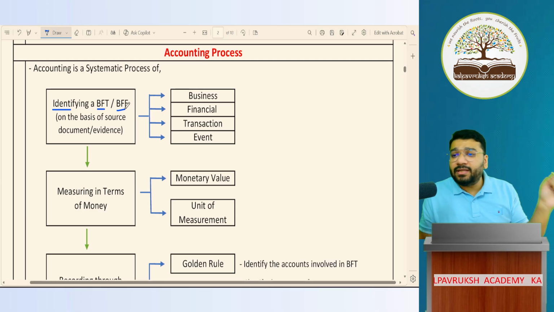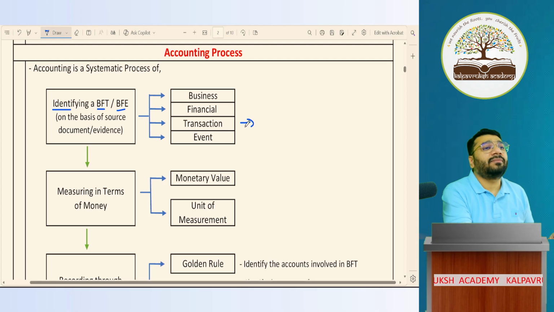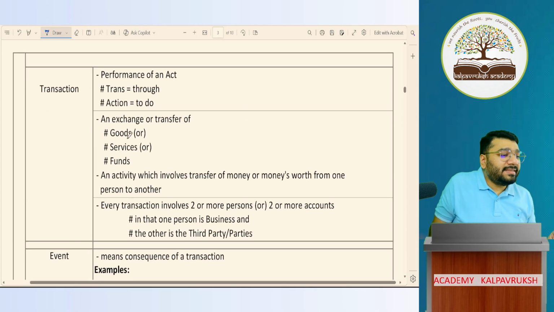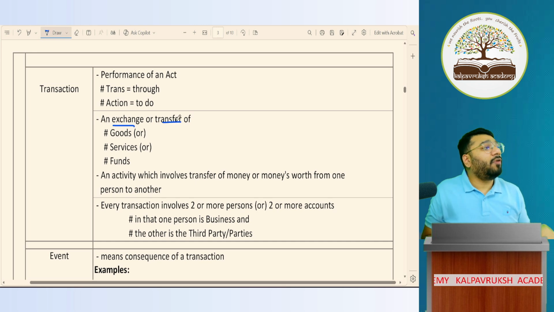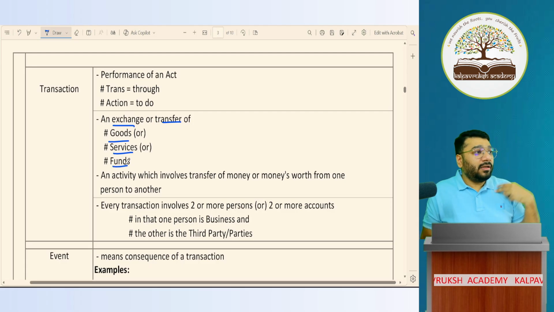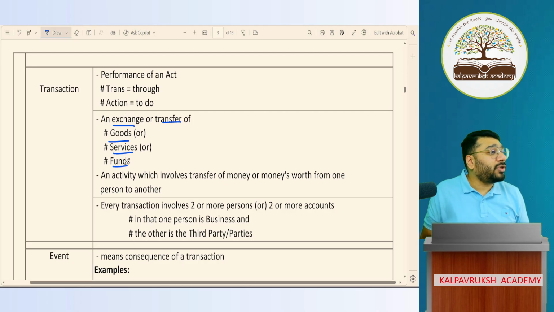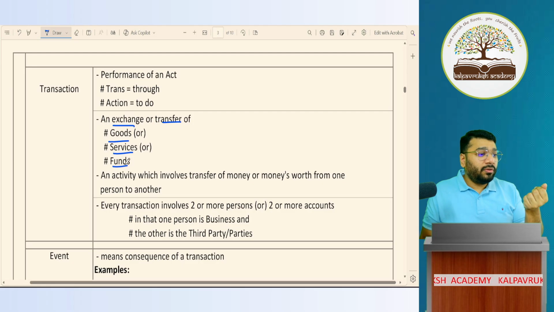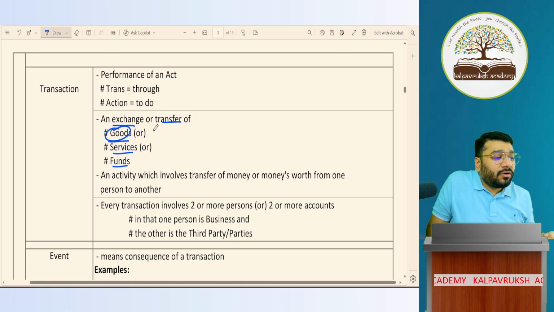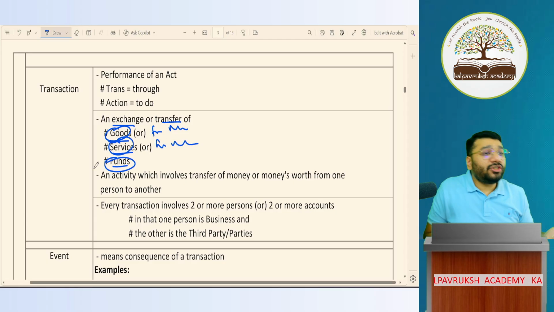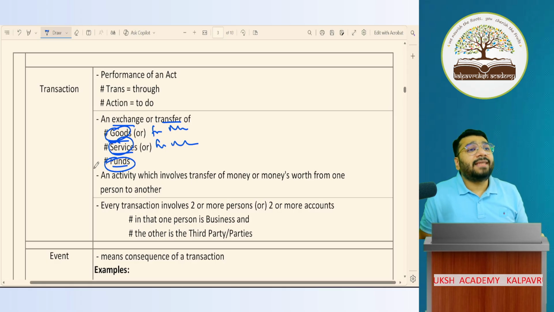There's something called a transaction. There's something called an event. What is the meaning of transaction? Transaction means exchange or transfer of goods, service, or money. Now, I'm giving my knowledge to you. So this is transfer of service, transfer of knowledge. What is happening between us is a transaction. Yes or no? Because in return, you are paying me fees, money. So an exchange of goods for money, exchange of service for money, or exchange of funds. All three belong to transaction.